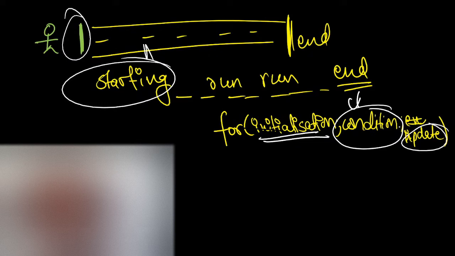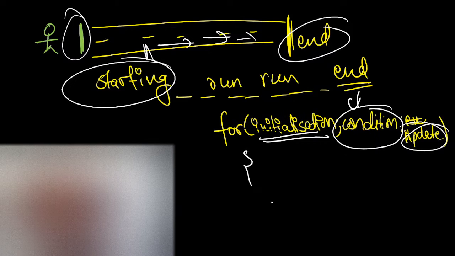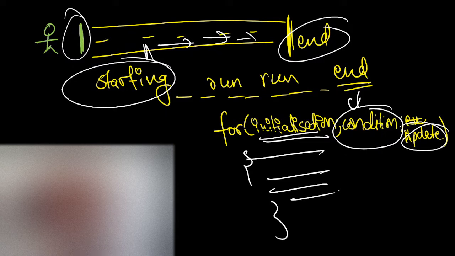And then update means if you are still not at the end point, keep running the race. It's just like we are motivating, come on, you can run the race. That's what updation is, or in Hindi you can say it is just motivating you. And here we can have those lines that we want to execute. This is how we can correlate it. So I will write that again for you. Simple. It's a for loop.